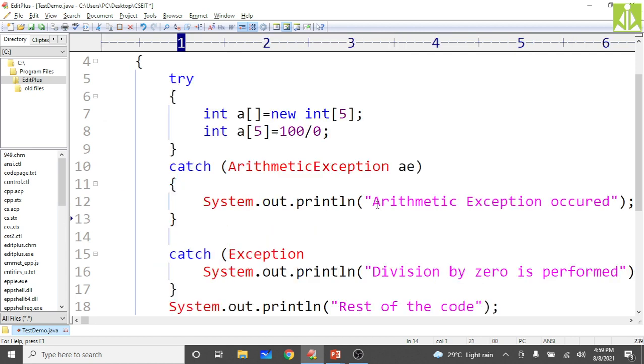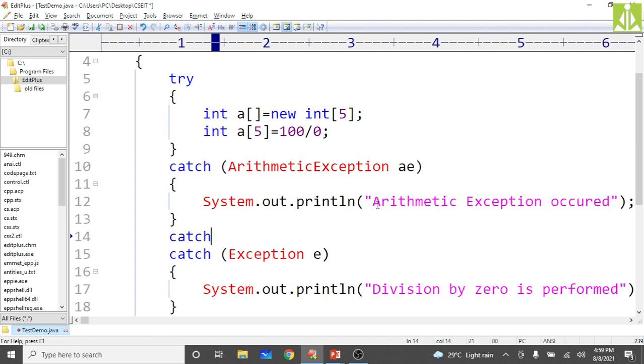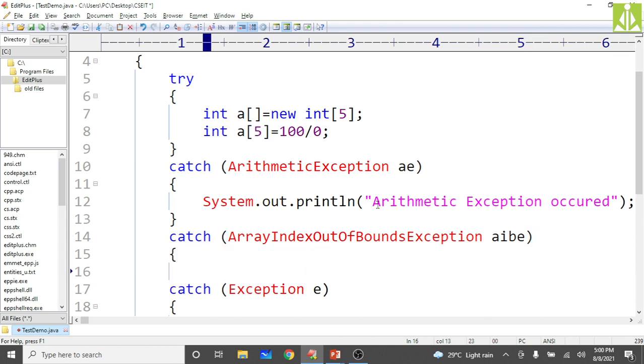So then the second type of exception, catch of array index out of bounds exception, AIBE, array index out of bounds exception. Okay, so then here